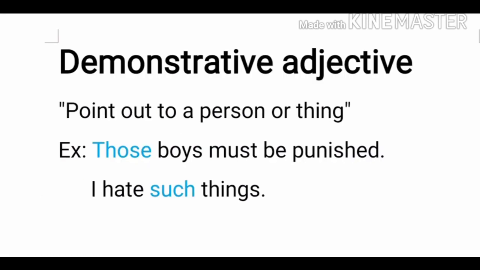Now look at the fourth kind of adjective, that is demonstrative adjective. Demonstration means to point out a particular person or thing. Those boys must be punished. It is pointing to the boys, in plural. I hate such things. Here the things are being pointed out by using the word such. So those words which point out a person, thing or object are known as demonstrative adjectives.